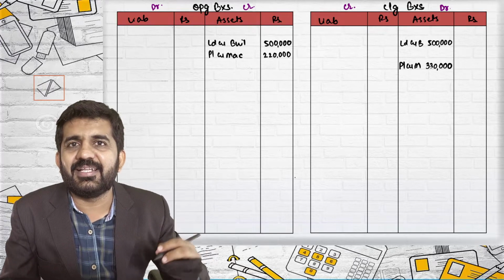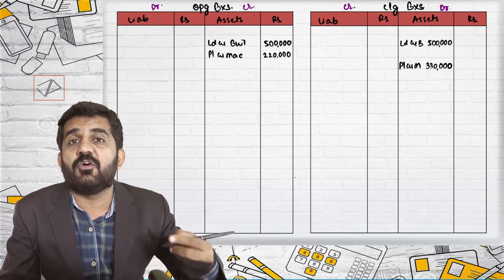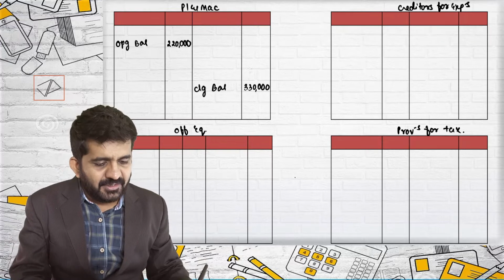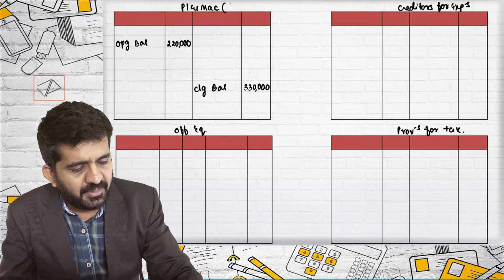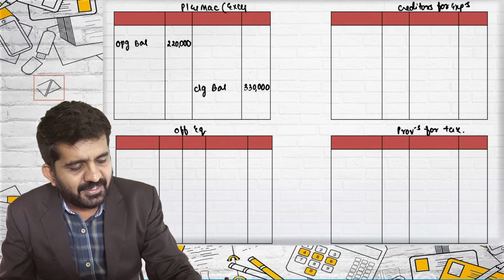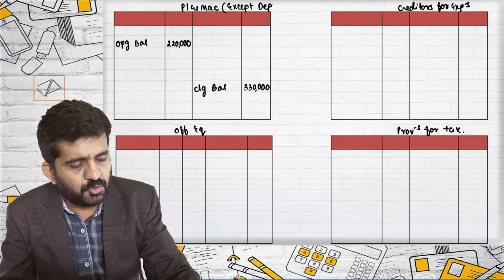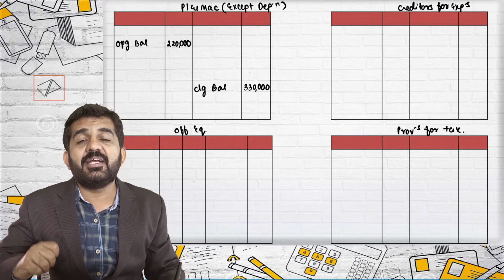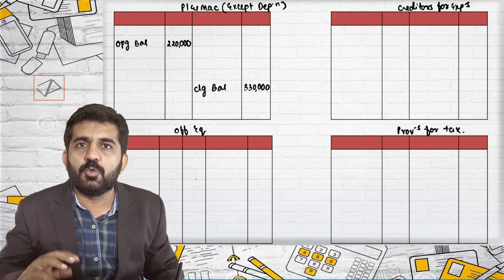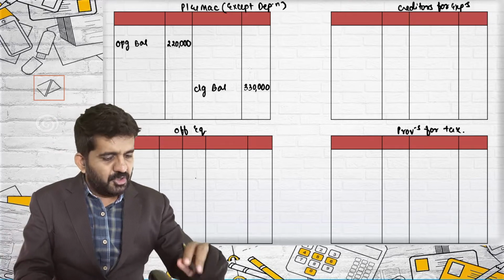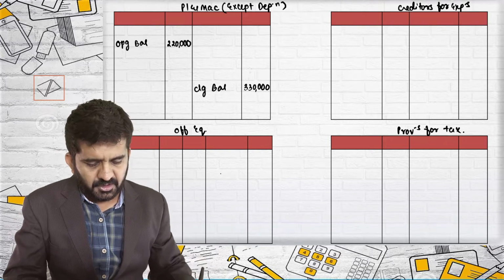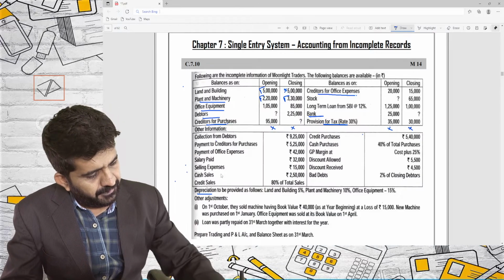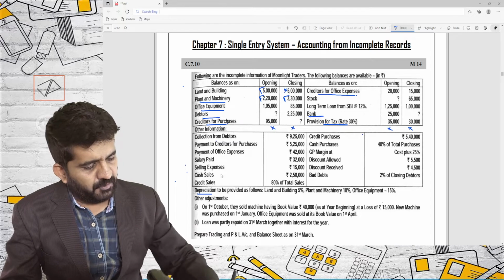I am saying that I will still be giving the effect of depreciation. So in this account, plant and machinery is except depreciation. I will not be considering depreciation over here. Instead, I'll be considering depreciation in the closing balance sheet inner column. So this is a good point in this type of question. The 3,30,000 also, two effects we have given.